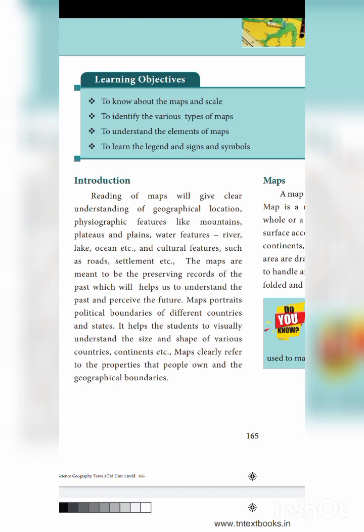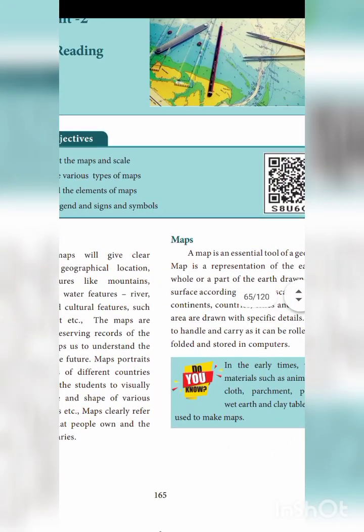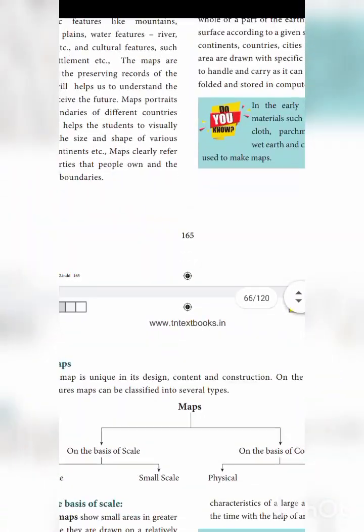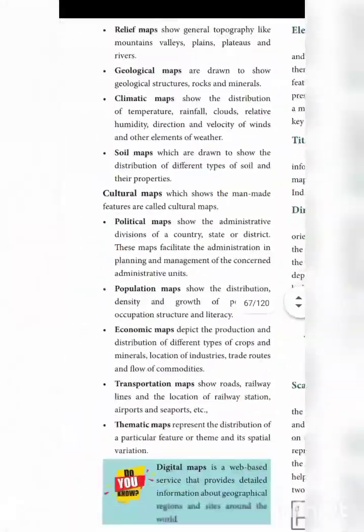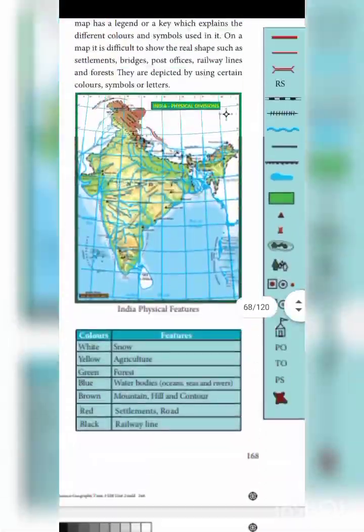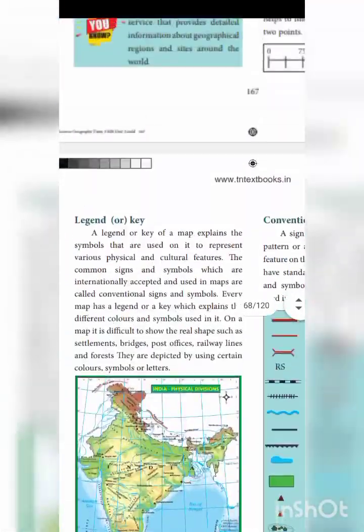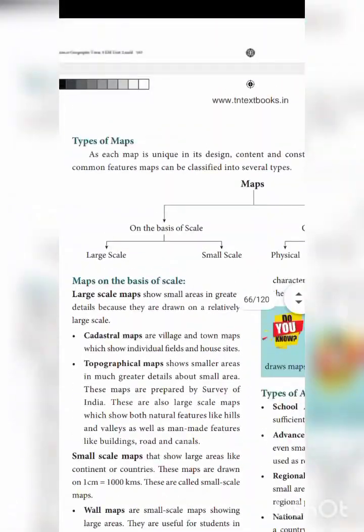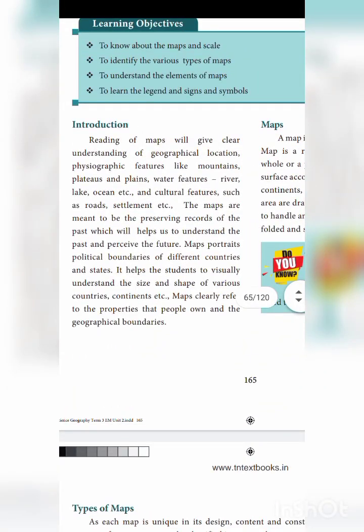So, with the help of the map, world map is there. For example, here India map is there, which shows how many states are there in India. Here it is not given, this is a physical map. Generally, if you take a map, what are the names of the continents and names of countries, isn't it? Everything we can see, no?